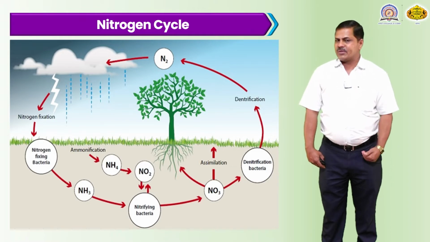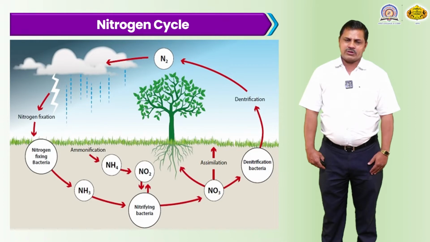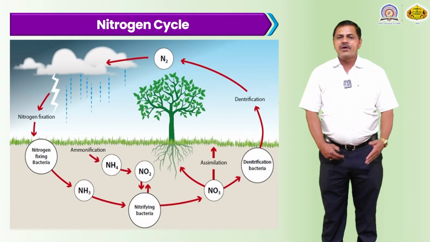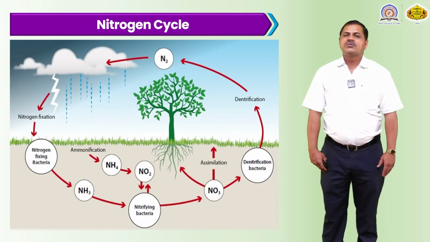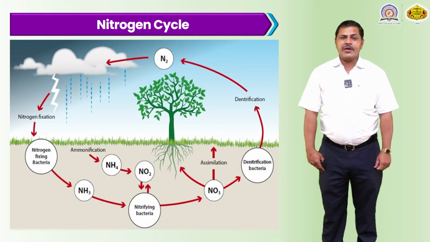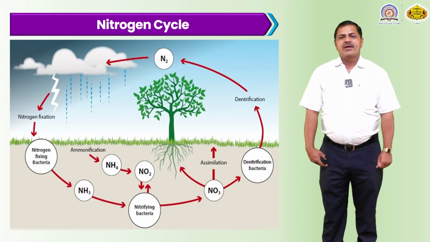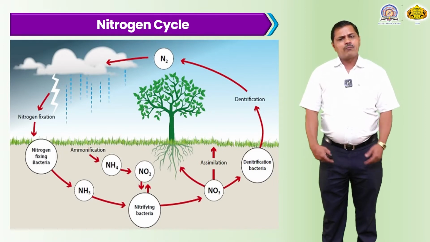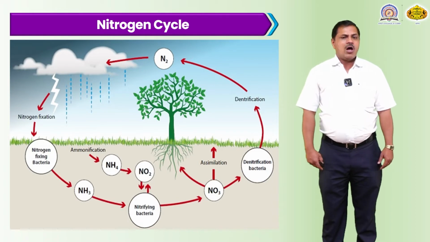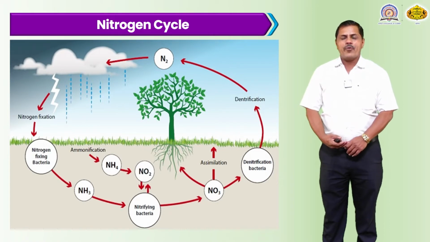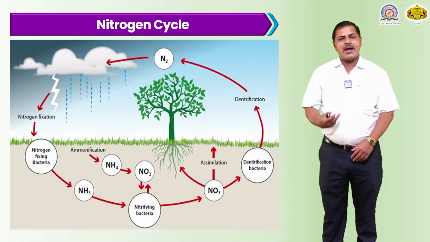This nitrification takes place through different types of bacterial cells as well as blue-green algal cells. They release these compounds into the soil, and this nitrogen is very essential for the growth and development of all living organisms. Plants absorb this nitrogen, and after absorption plant growth takes place. After some time, denitrification takes place after the decay or death of the plant, and nitrogen N2 is released back into the atmosphere.